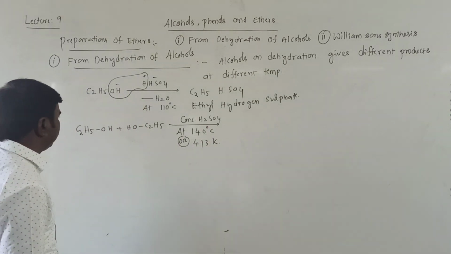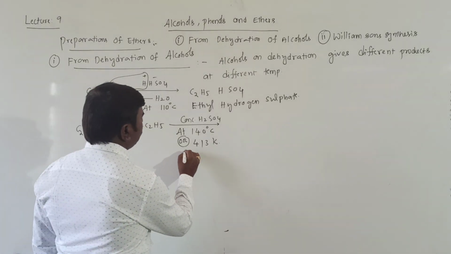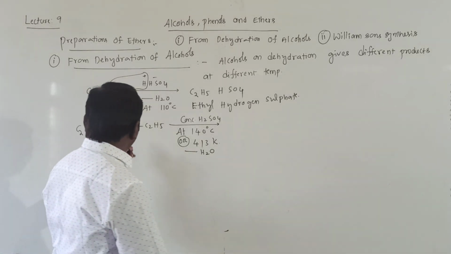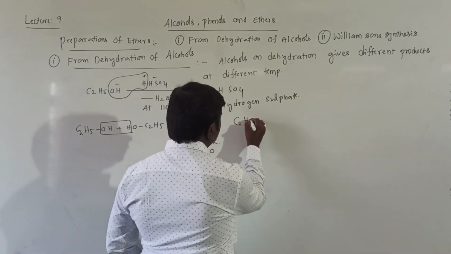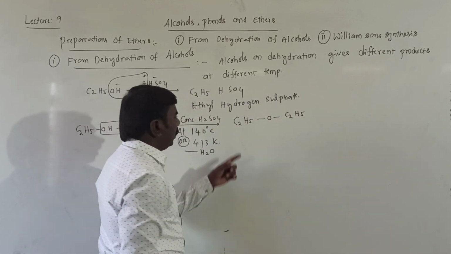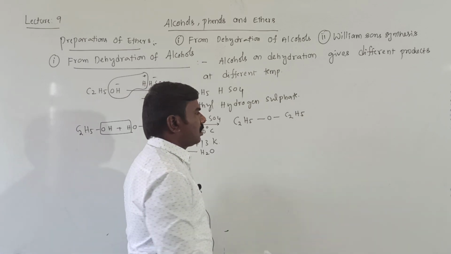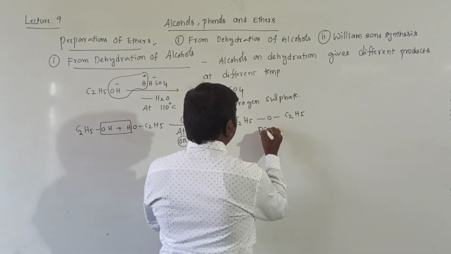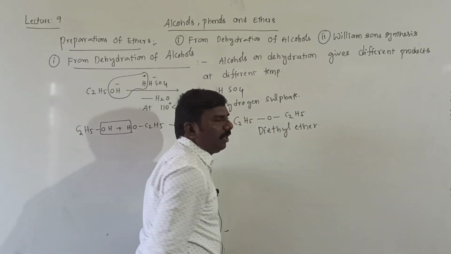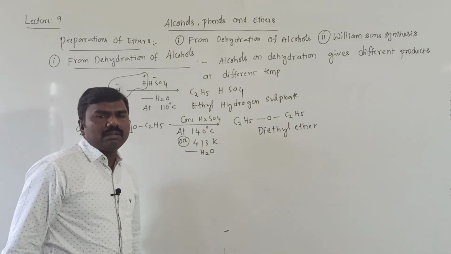Then H and OH are removed as H2O, and we get C2H5OC2H5. It has two ethyl groups on the ether oxygen, that's why it is called diethyl ether. Ether will be formed at 140 degrees Celsius or 413 kelvins.